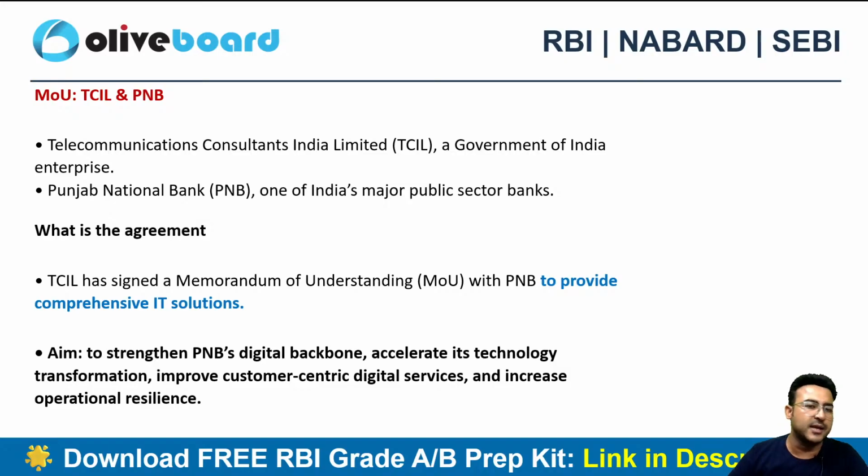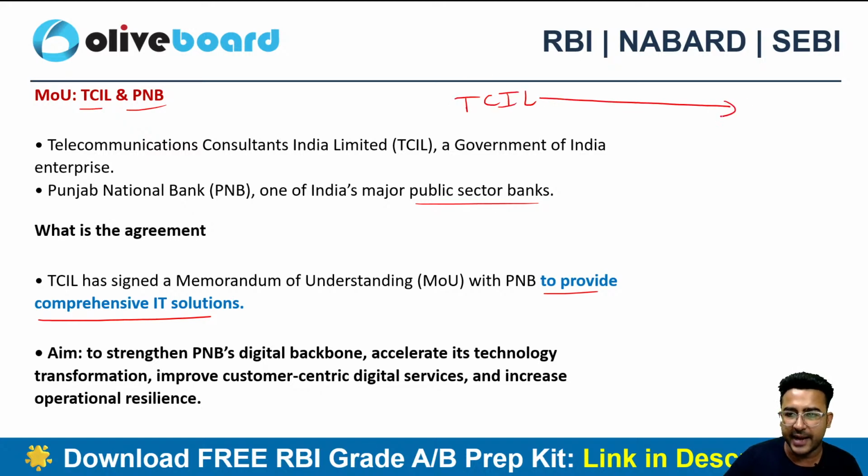Next one is again related to an MOU, Memorandum of Understanding between TCIL and PNB. TCIL is none other than Telecommunication Consultants India Limited. It's a government owned enterprise, and PNB, we all know, is a major public sector bank of India. So why have they done an MOU? To provide comprehensive IT solutions. Now TCIL will be providing comprehensive IT solutions to Punjab National Bank, right?